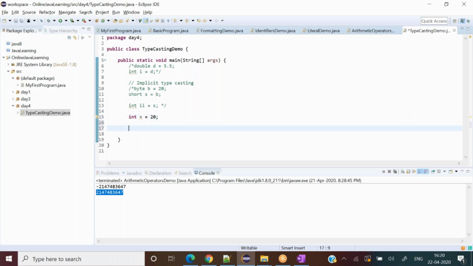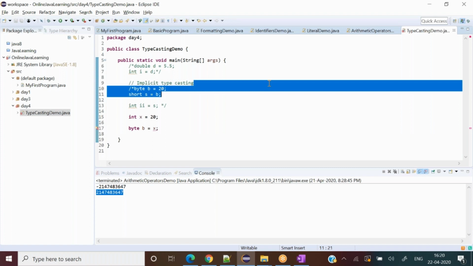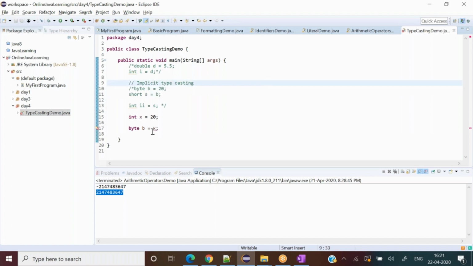Now I write byte b equal to x. Now it has started complaining, right? Why has it started complaining? Now we are coming to the reverse direction, from big to small, and that is creating a problem.